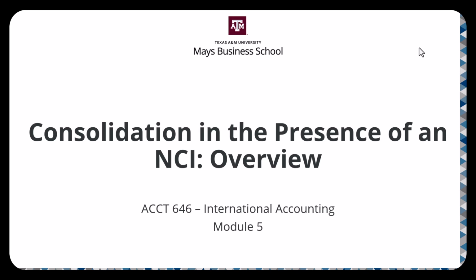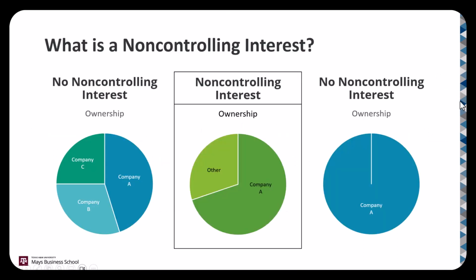In this lecture, we will discuss consolidation in the presence of a non-controlling interest. First of all, let's refresh ourselves. What is a non-controlling interest? A non-controlling interest occurs when a company owns a majority but not all of a subsidiary.